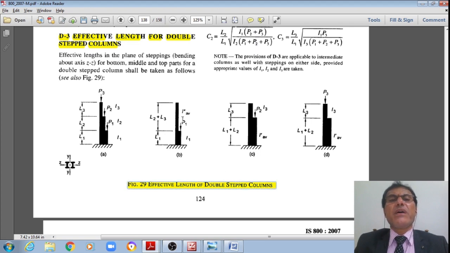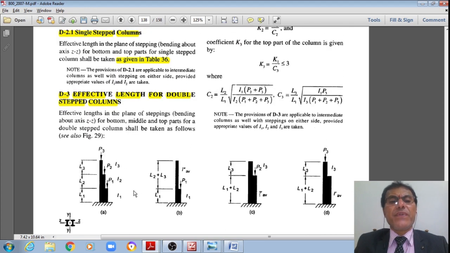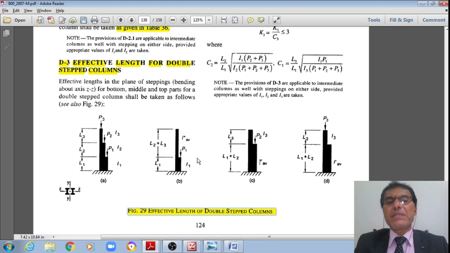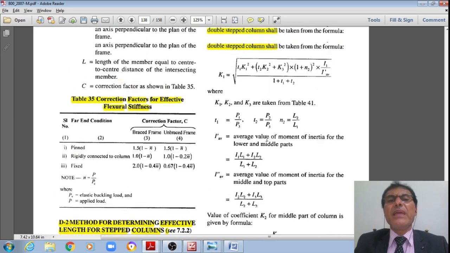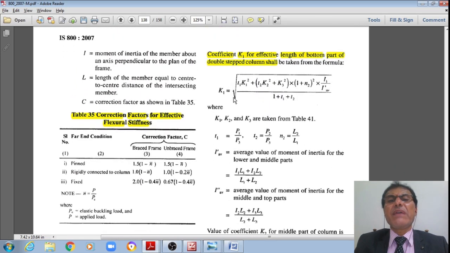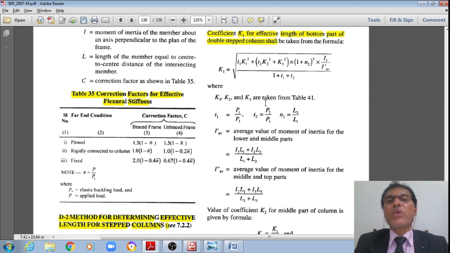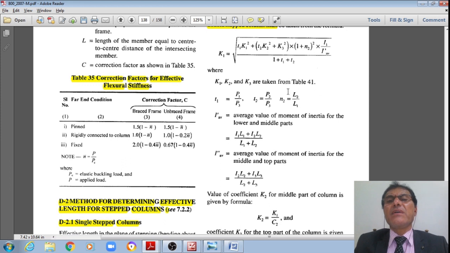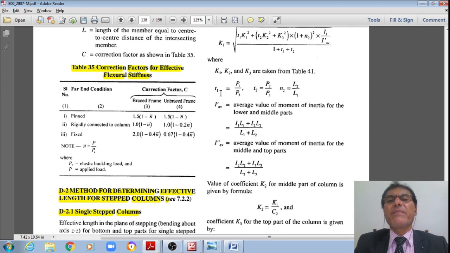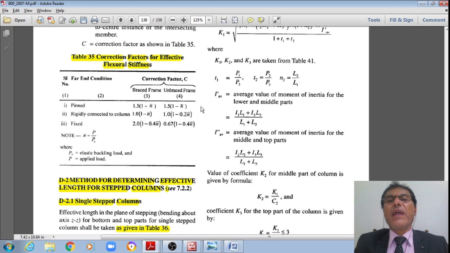Therefore, this is how the effective length factors for these double stepped columns are given here. K1 is given by this formula, student. I'm not reading that, where K1, K2, K3 are taken from the table 41, and T1 is given by P1 by P3, T2 is equal to P2 divided by P3, and N2 is equal to L2 divided by L1.